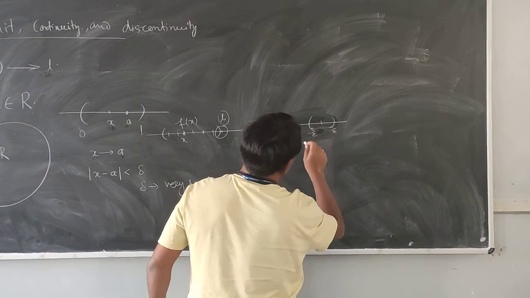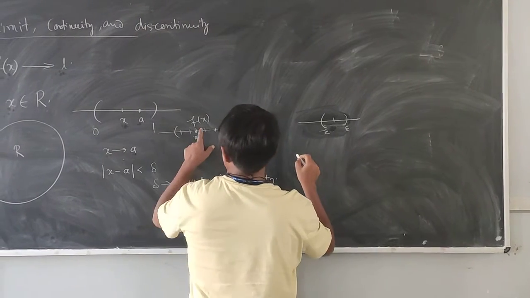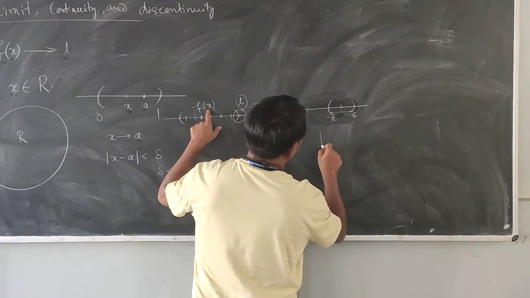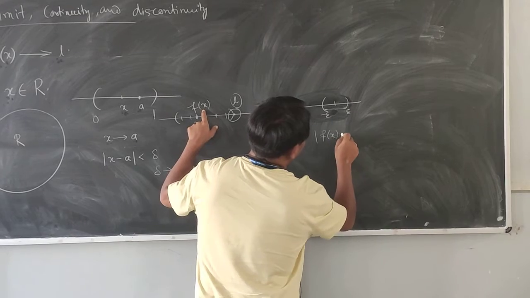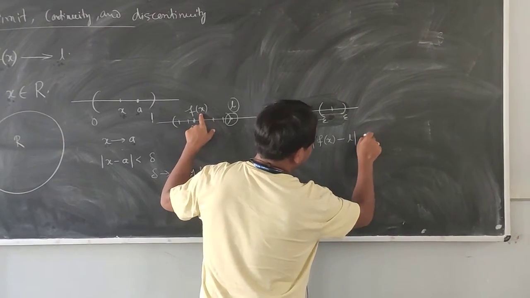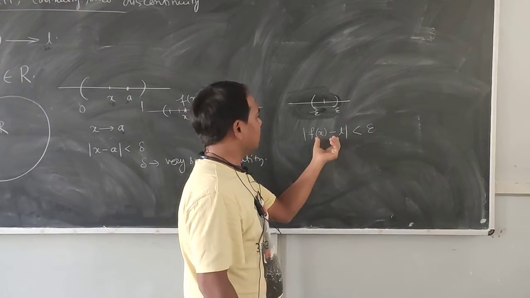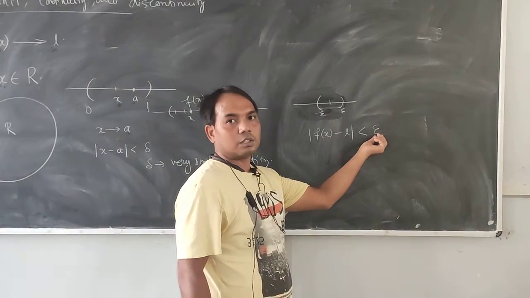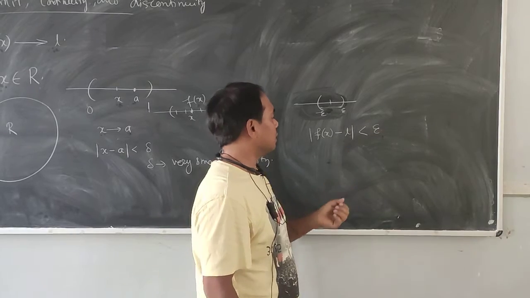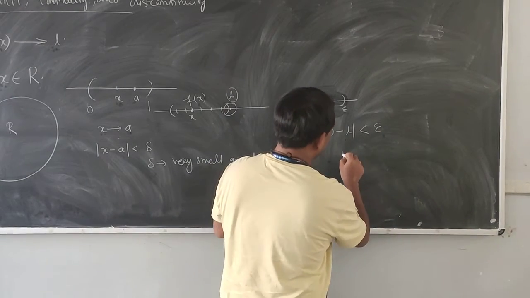If f(x) is tending to L, the difference will be very small, less than epsilon, which is also a very small quantity. When is this possible?